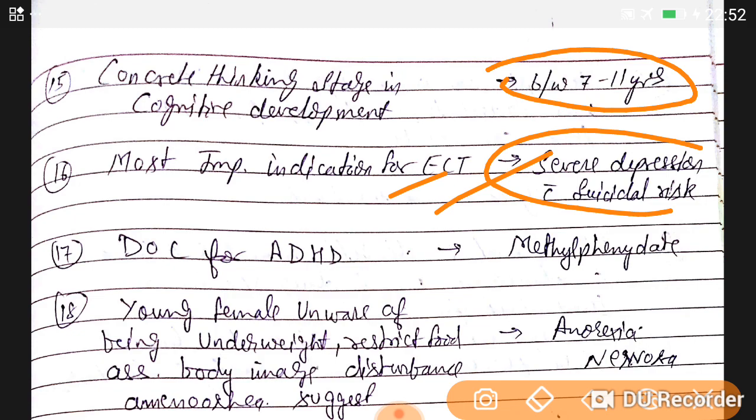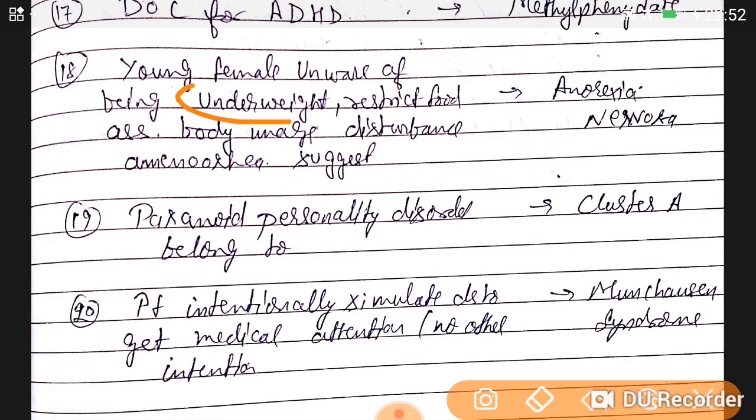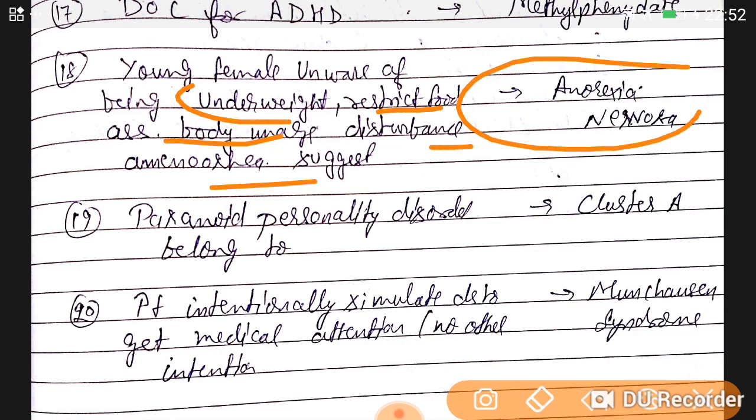Drug of choice for ADHD, attention deficit hyperactivity disorder, is methylphenidate. Now, a young female unaware of being underweight, restricting food, she stops eating, with body image disturbance and amenorrhea, is suggestive of anorexia nervosa. Now another term is bulimia nervosa, when a lady likes to eat so much and then self-induced vomiting occurs. This occurs in bulimia nervosa.